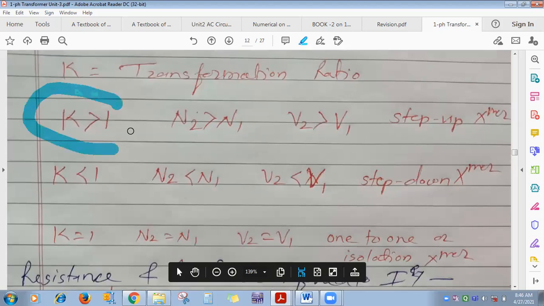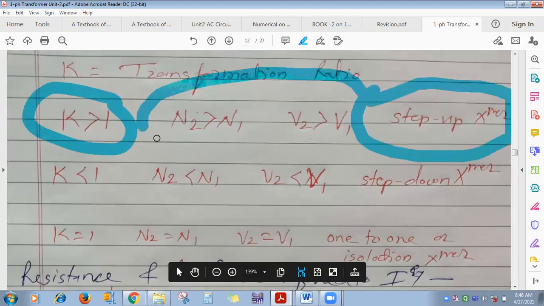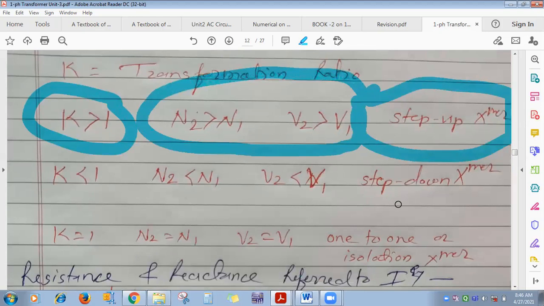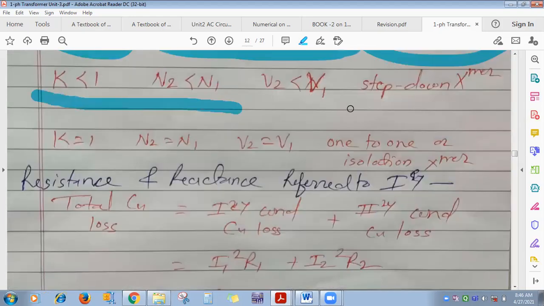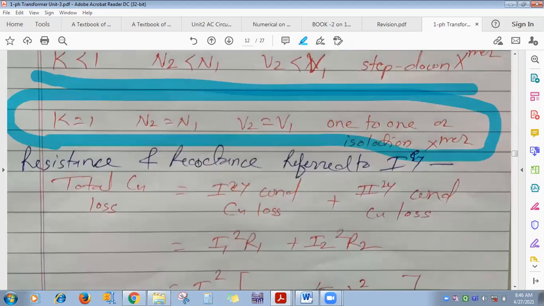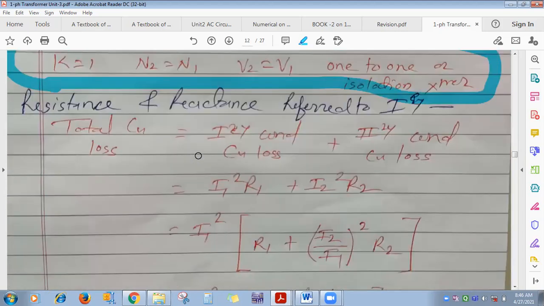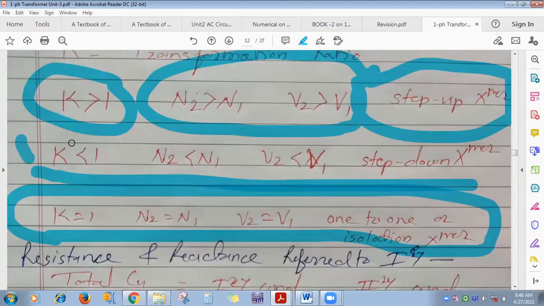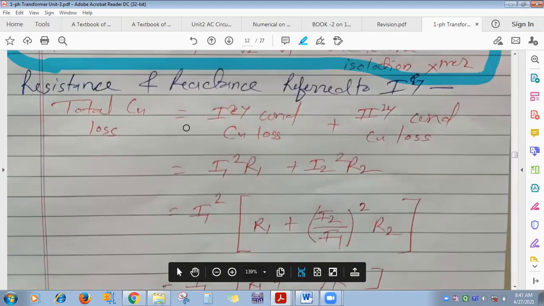When K is greater than 1, which transformer? Step up. Then in this, which is true? Step down. When K is 1, isolation transformer, 1 to 1 transformer. Okay, we have seen all this based on these questions. Okay, next.